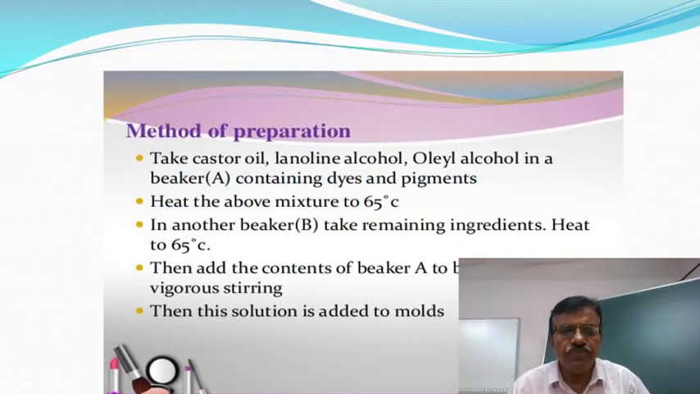Method of preparation: take castor oil, lanolin alcohol, oleyl alcohol in a beaker A containing dyes and pigments. Heat the above mixture to 65 degrees Celsius. In another beaker B, take the remaining ingredients. Heat to 65 degrees Celsius. Then add the content of beaker A to B, vigorously stirring. Then this solution is added to molds.